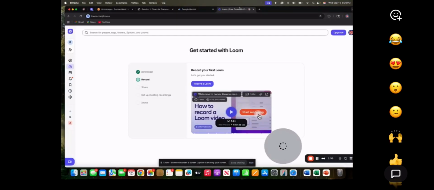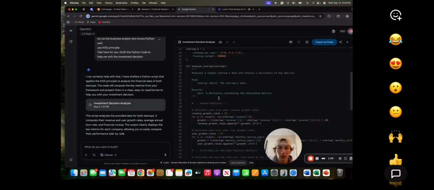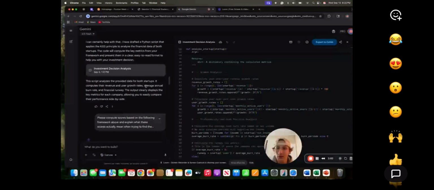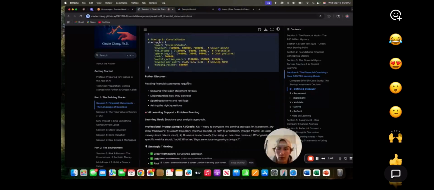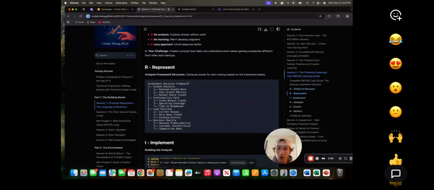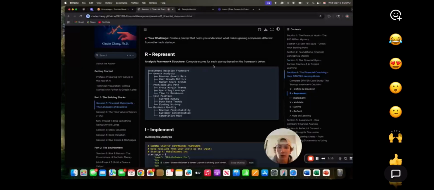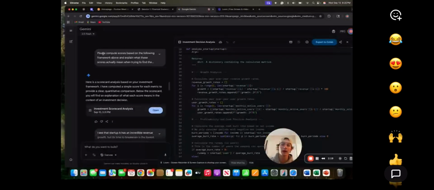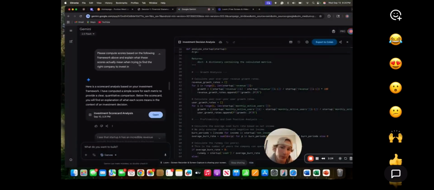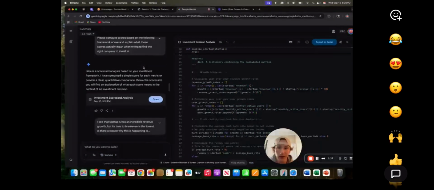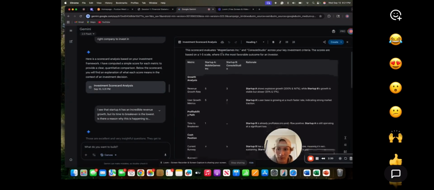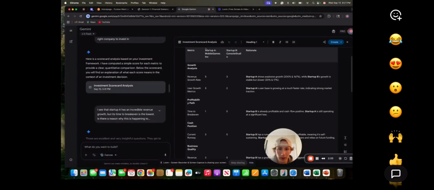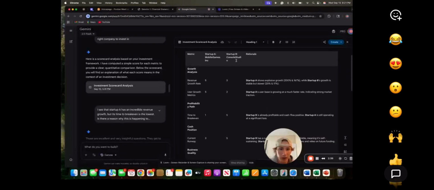So let's see here. So that's for the D, the driver for the framework, and then if we move on to R, which is represent, it asked us to compute scores for each startup based on the framework. If we go back to Gemini, I gave the AI a prompt that says please compute scores based on the following framework above and explain what these scores actually mean when trying to find the right company to invest in. It gives us a little document here, with startup A, mobile games, and startup B, the console studio.